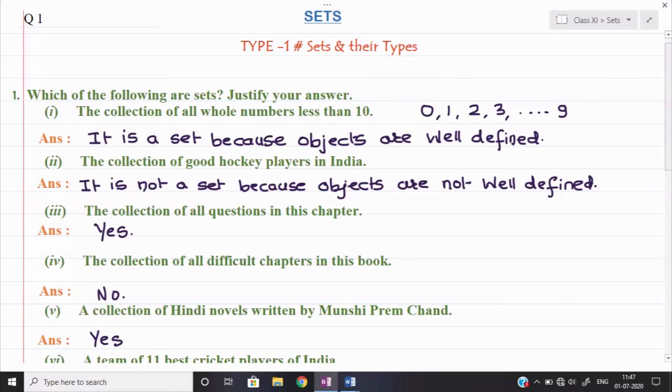Next time we shall start the representation of sets. There will be two types of representation: one is roster and the second one is set builder form. And slowly now we shall go deep into the whole topic. Many things we will need to cover. Today I have taken very simple things. I hope it is clear to you. Thank you.